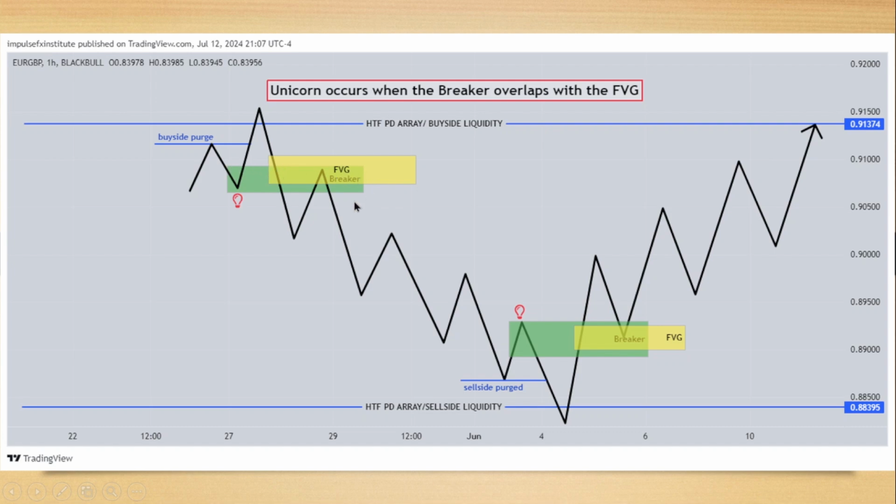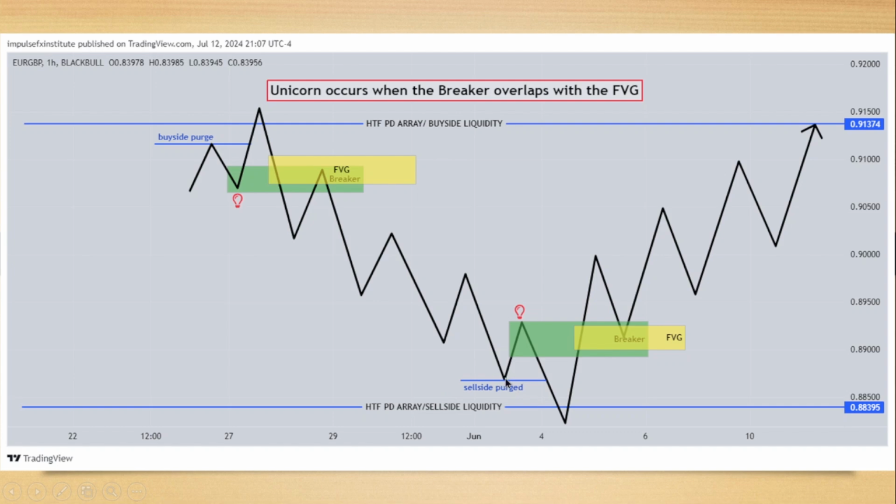So where the breaker is, we also have a fair value gap at the same area. That means we now have two confluences on the same area, confirming that we're going to sell. Two confluences, guys. This is out of this world. When price returns into the breaker and the fair value gap that are overlapping, that is the unicorn. Price sells off.